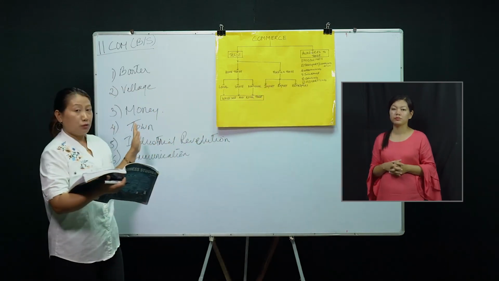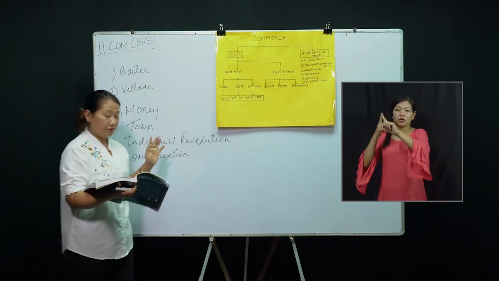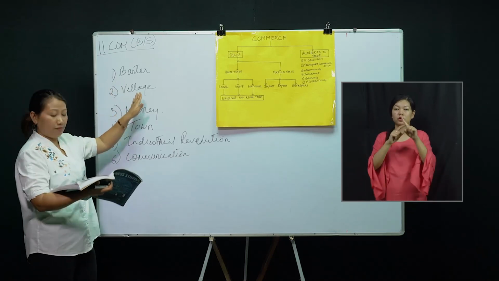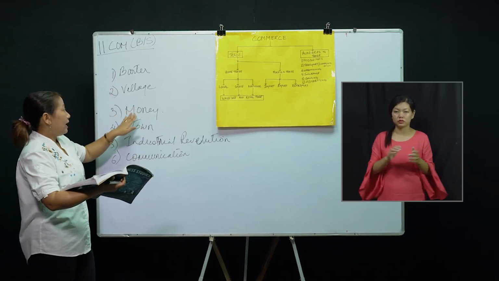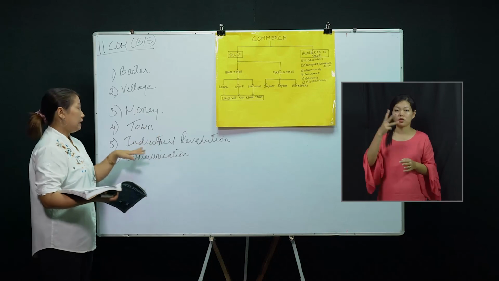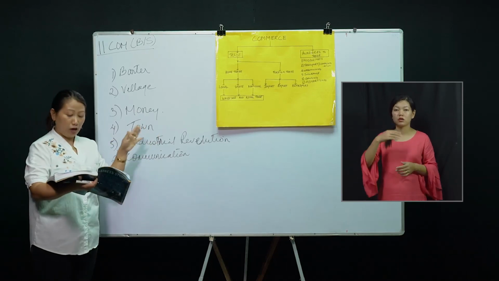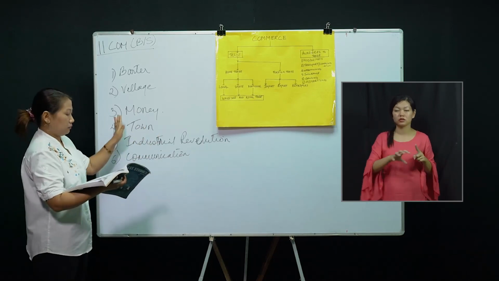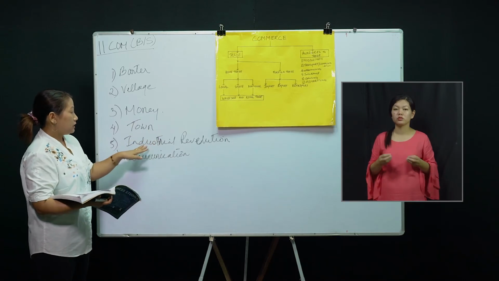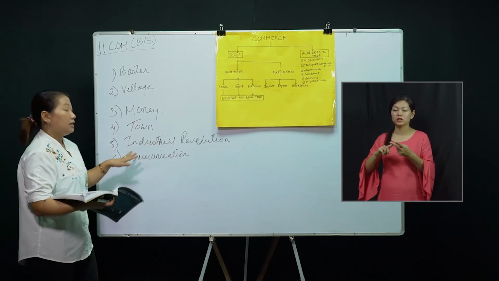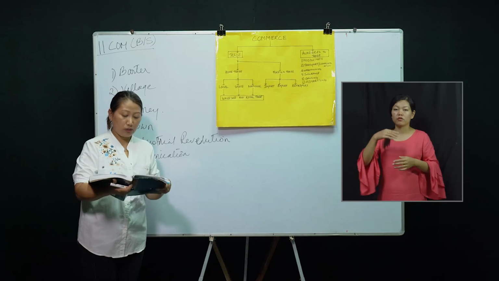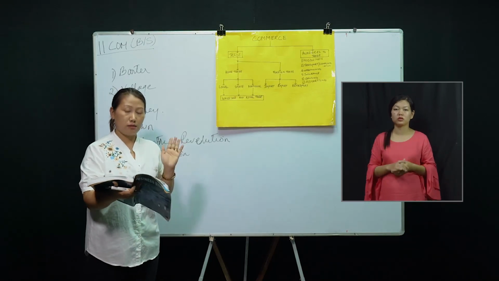Now, history of commerce in India. The first was the barter system, the second was the village level economy, and the third was the invention of money. The fourth one is the town economy stage, the fifth is the industrial revolution, and the last one is information and technology. With this, we have come to the end of today's topic.